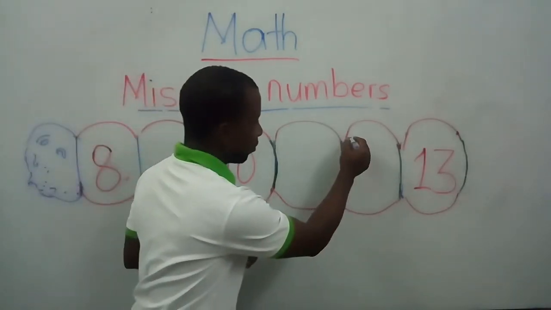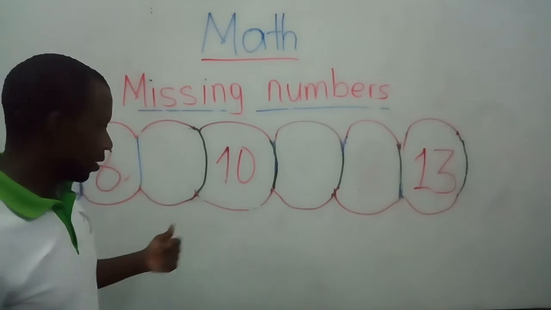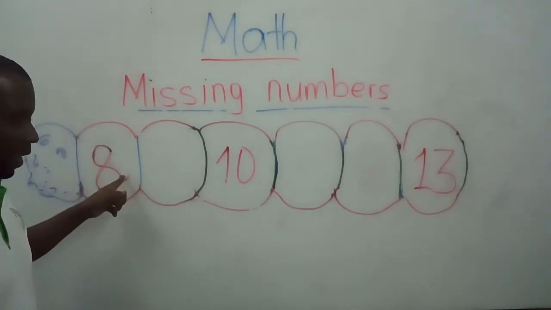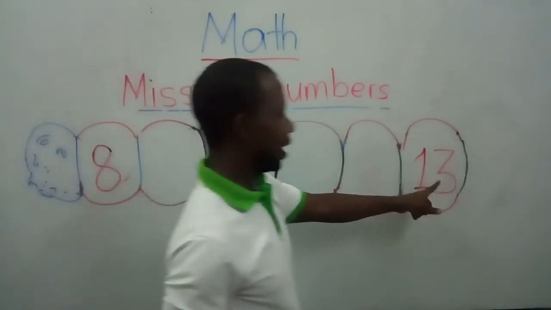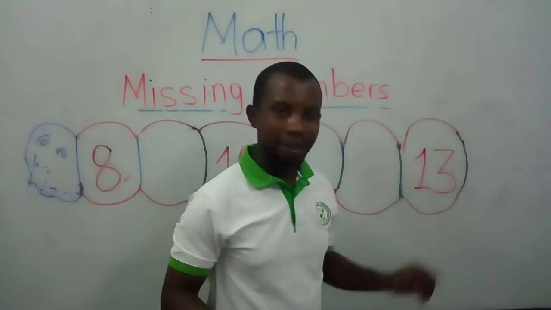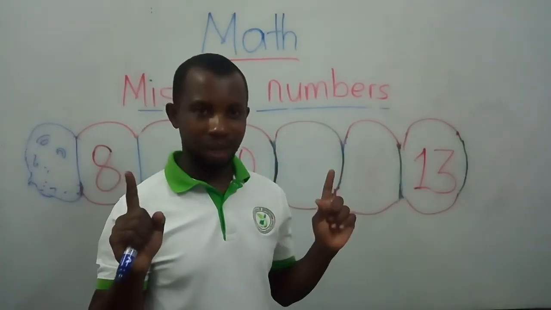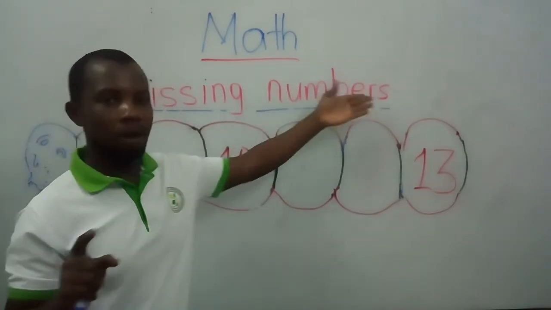Very good. Now we have another numbers on the board. So let's look at the numbers we have on the board. We have number 8. We have number 10. And we have number 13. Very good. Now we are going to look for the missing numbers. Remember, our topic is missing numbers.